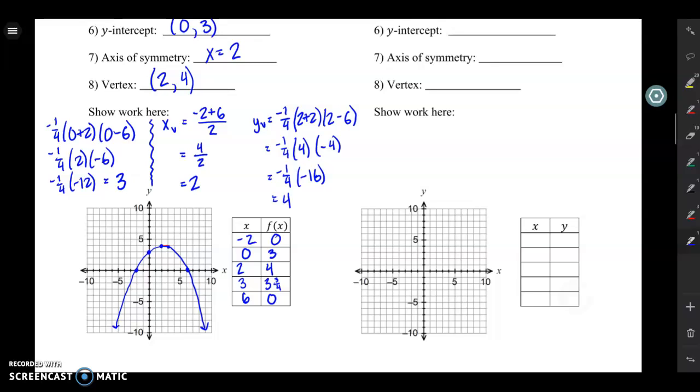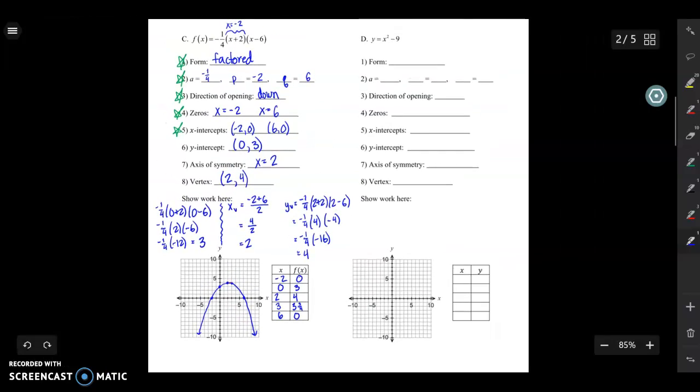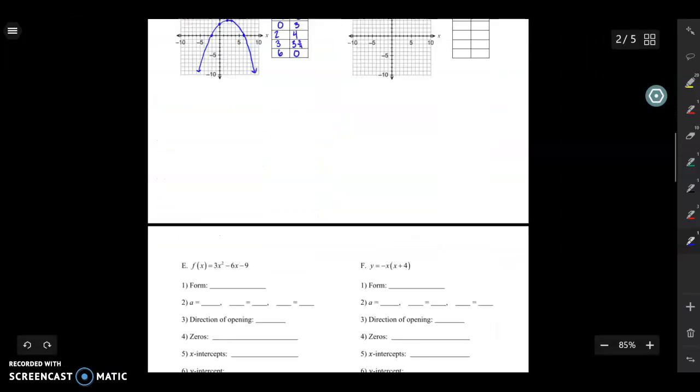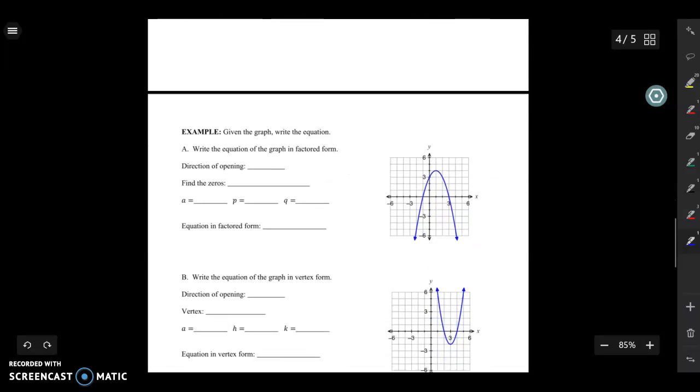All right, I've included some more examples here for you guys to practice if you want. You can go through and do some more practicing, which I would recommend.